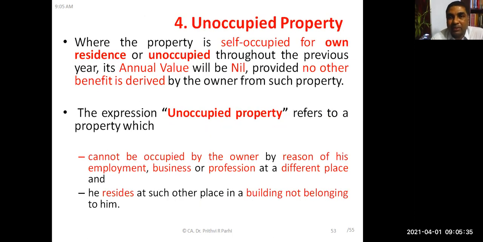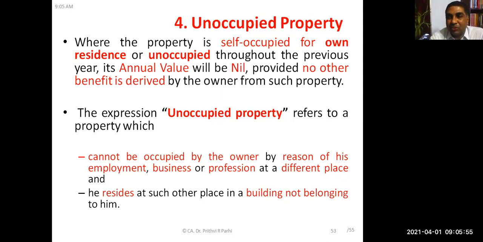Unoccupied house property means the property is meant for self-occupation, but because of employment, assessee is unable to occupy that thing. It cannot be occupied because of the owner's employment, business, profession.